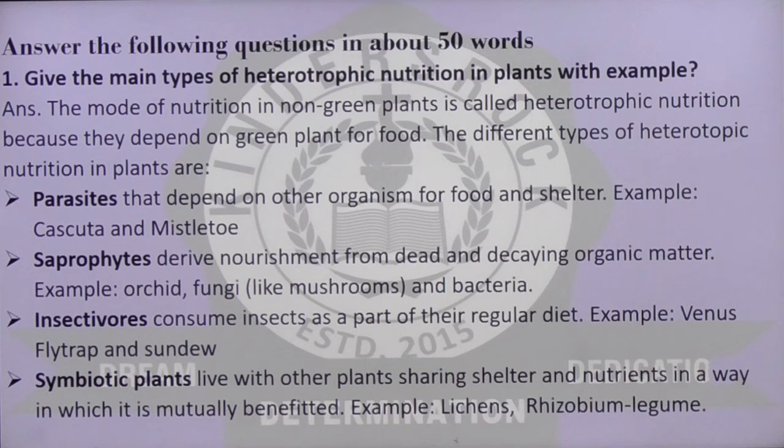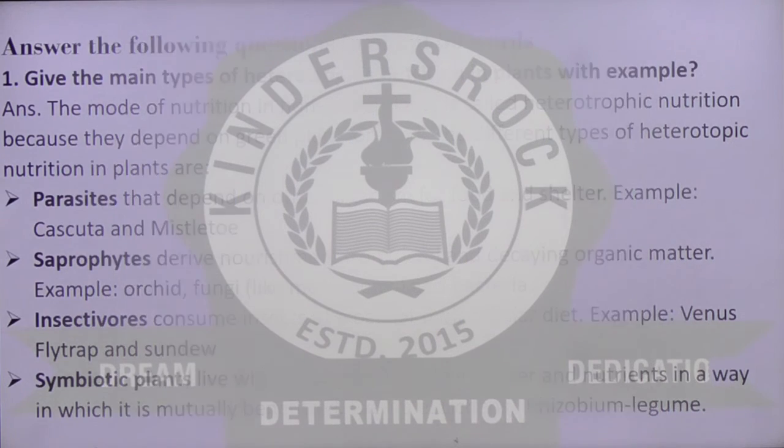Symbiotic plants live with other plants, sharing shelter and nutrients in a way in which both are mutually benefited. Examples are lichens, rhizobium and legume.